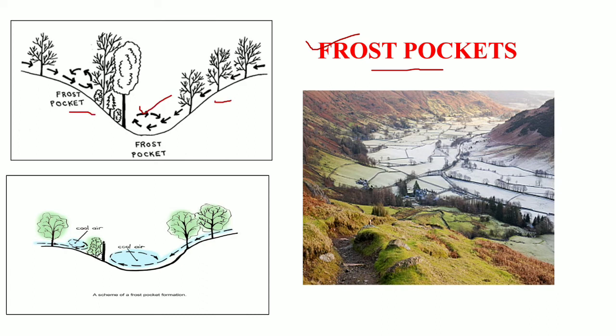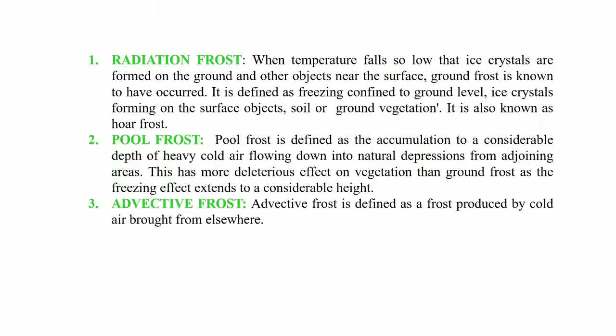Here in this image, you can see the occurrence of frost at this particular place is due to the accumulation of cool air over this place. As a result, this place will have higher frost as compared to the surrounding areas. Here are the definitions of all the frosts: radiation frost, pool frost, and advective frost. You can pause the video and note it down.